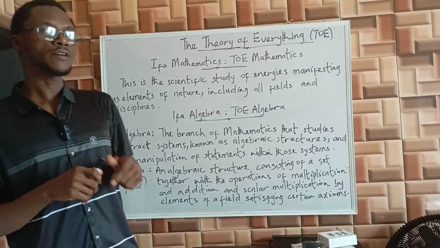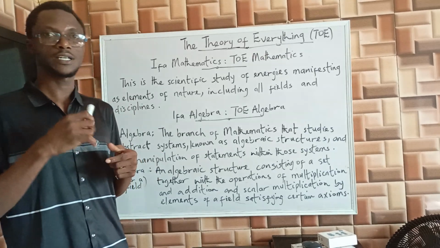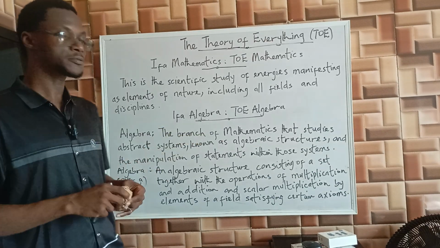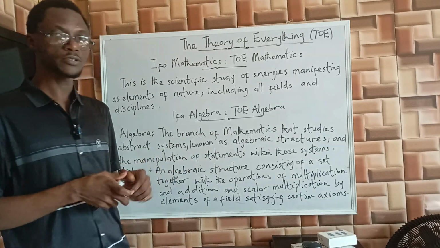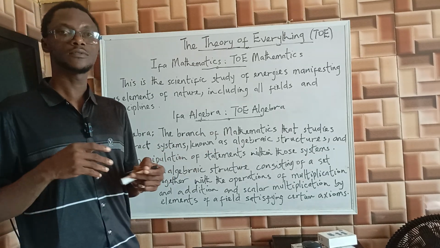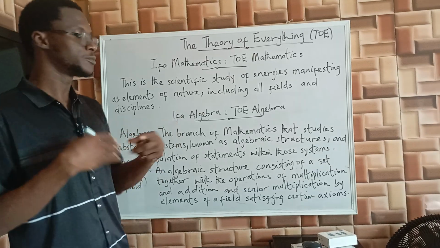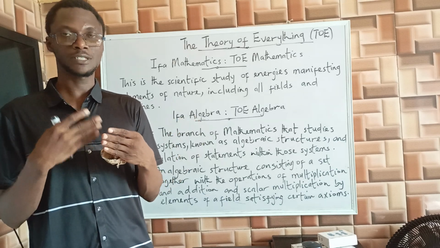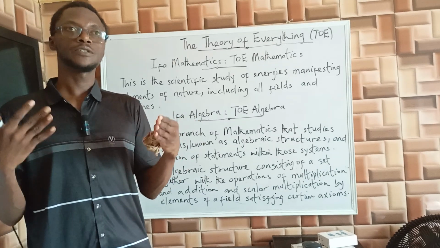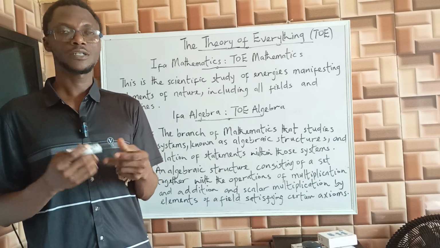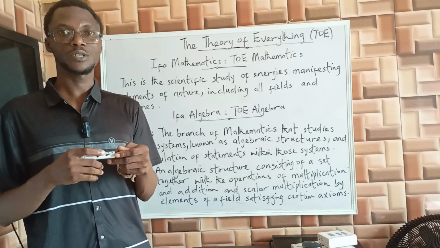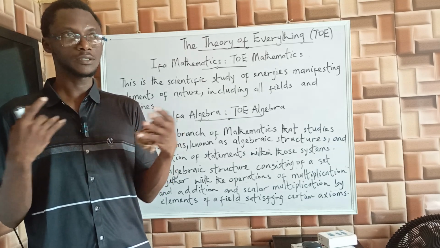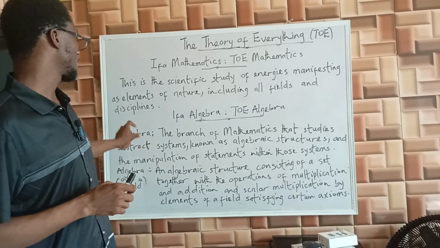Then we also have the more formal definition of algebra, that's in advanced classes, where it is regarded as a branch of mathematics that studies abstract systems known as algebraic structures and the manipulation of statements within those systems. So here we are talking about algebra as a branch of mathematics where we study abstract systems called algebraic structures. So these are mathematical structures. We all know the different areas under this branch. We have abstract algebra, we have categorical algebra, we have Boolean algebras, Banach algebra, De Morgan's algebra, and so many other algebras that are studied in algebra.